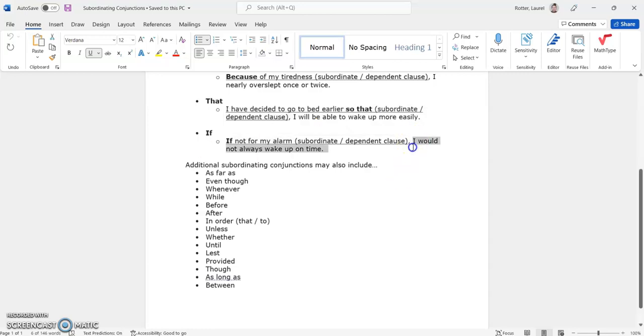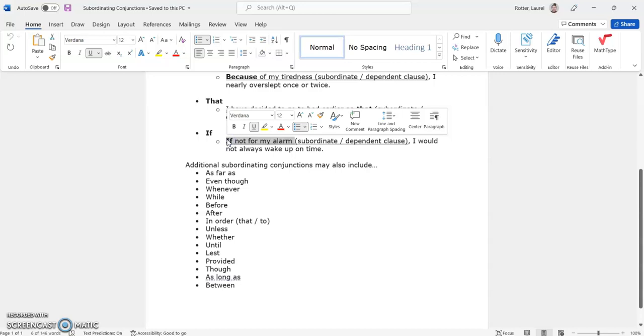Well, if not for my alarm, I would not always wake up on time. Again, this is our complete thought, our independent clause. I is our subject, would not wake up is our verb phrase. Would not wake up when? Always. Would not wake up how? On time. So again, this is our independent thought on which this dependent or subordinate thought relies to make sense.